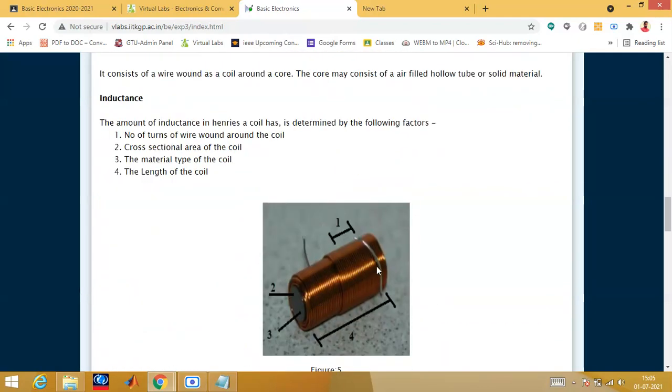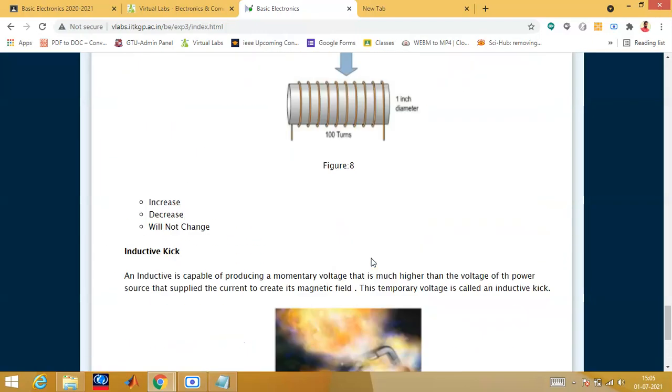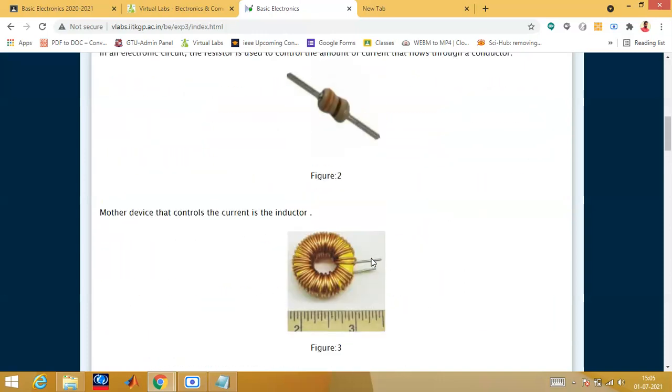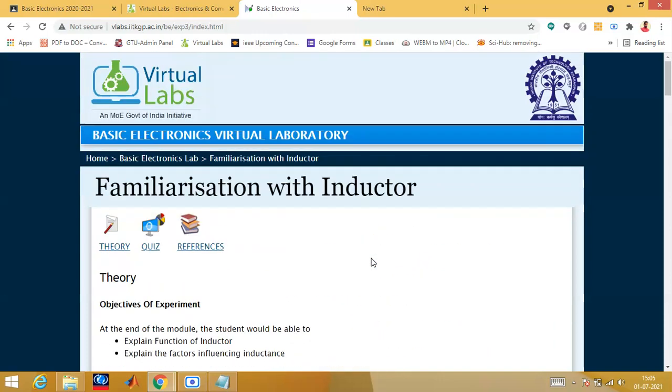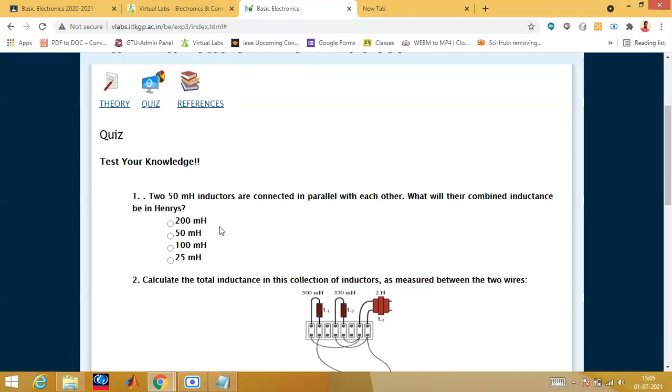So these are the images of the inductors. Types of inductors, okay, it's very simple. Here also you can get the formulas. If voltage and current are given, you can calculate the resistor, and the inductor formula you should remember, whatever we have studied in the first chapter. You can see all the formulas, okay.